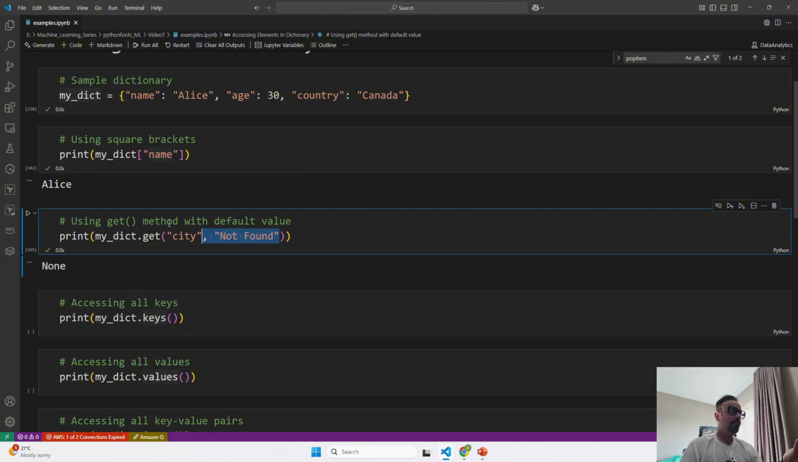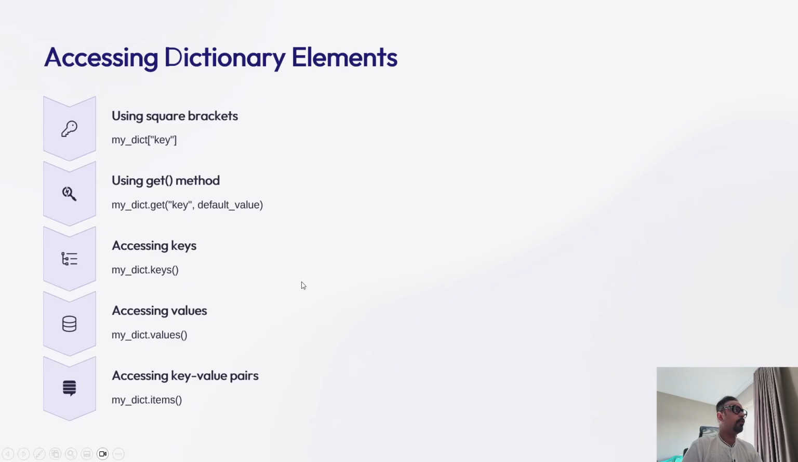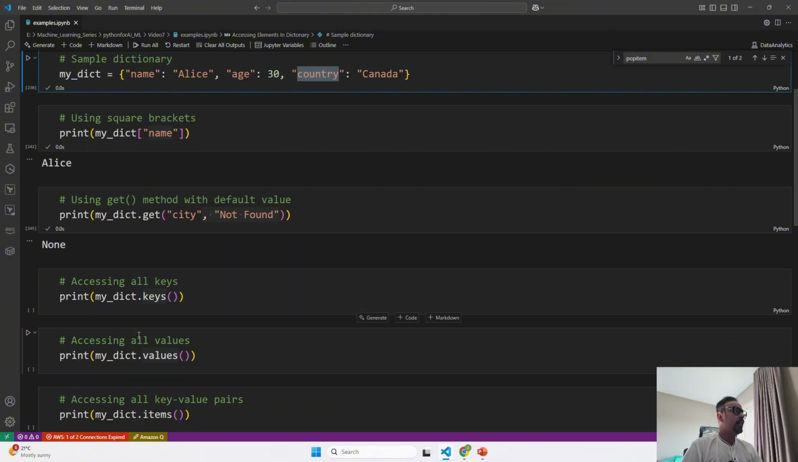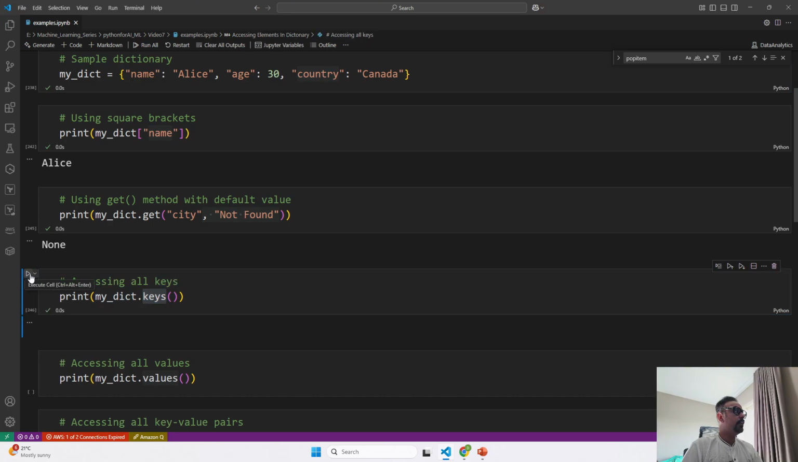Both do the same work of getting the value, but in a different way. Now, next is accessing. Suppose we have created a dictionary. Over here we have created a dictionary which holds 3 keys. Now I want the list of all the keys available in my dictionary. In that case, I can use the keys method, by using which it is going to give me all the keys which are present.